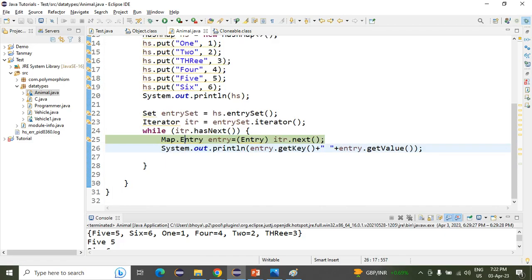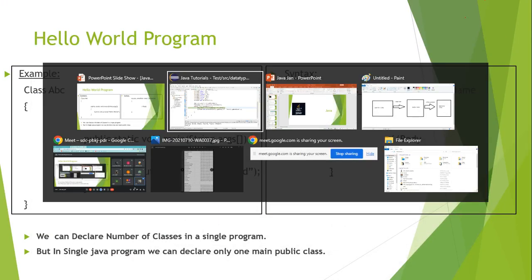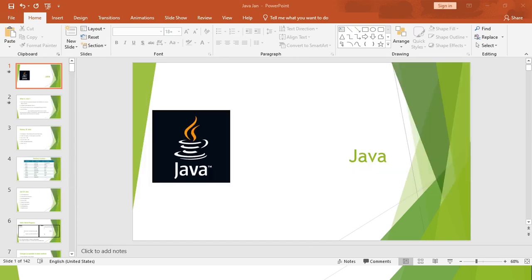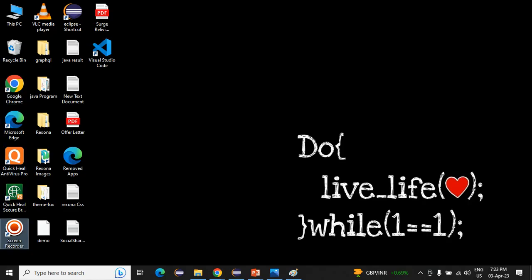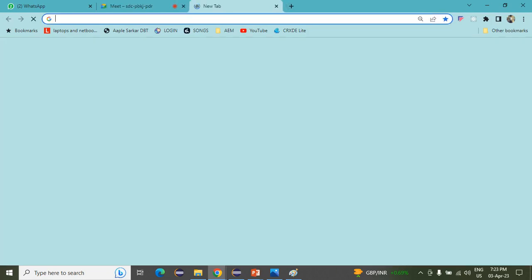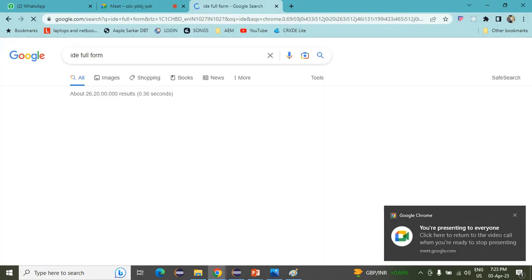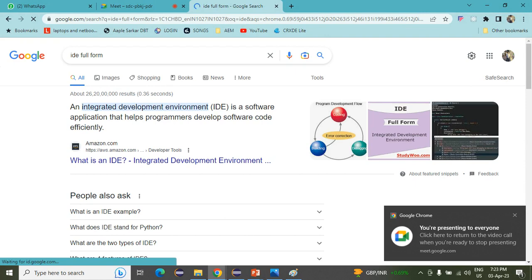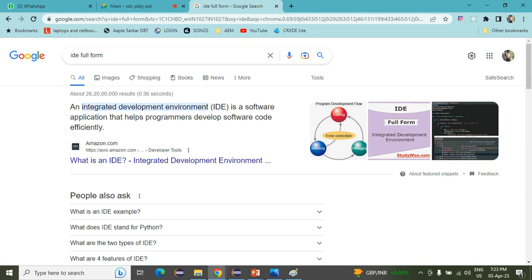So this one is known as the IDE. I will show you here. This is my IDE, that is Eclipse. So what does IDE mean? If I search here for the IDE full form: IDE is an integrated development environment, a software application that helps programmers develop software code efficiently. That is the use of the IDE.